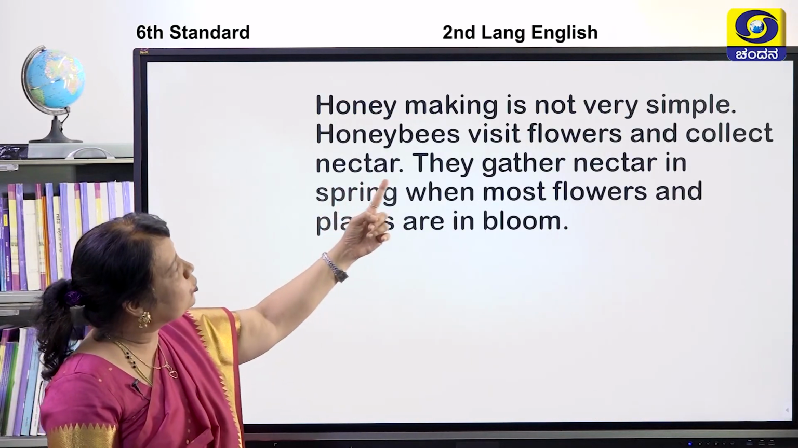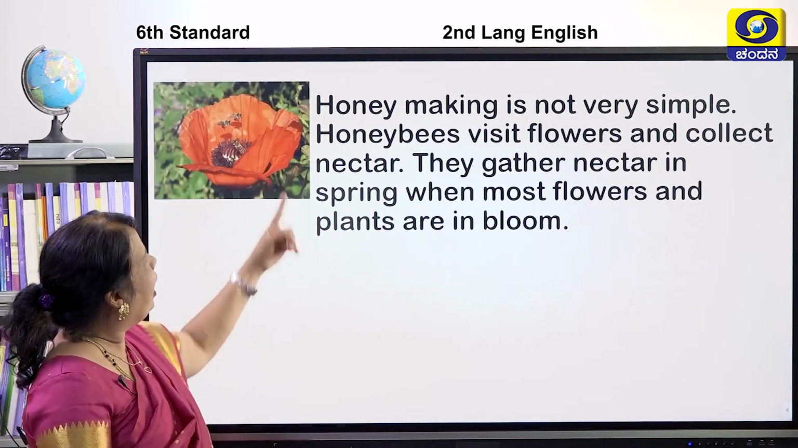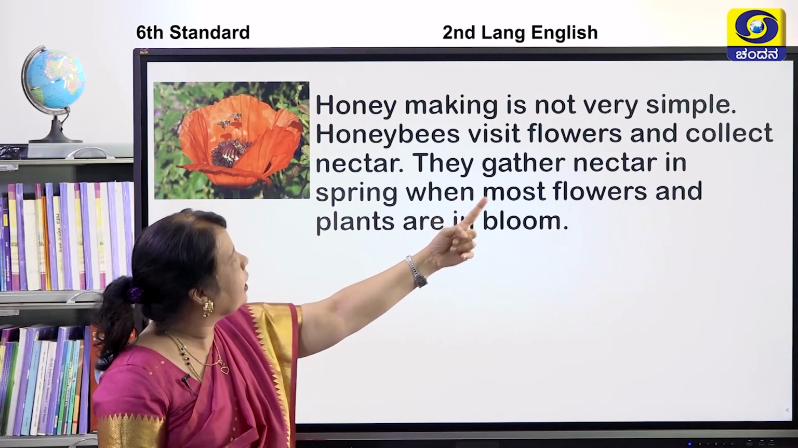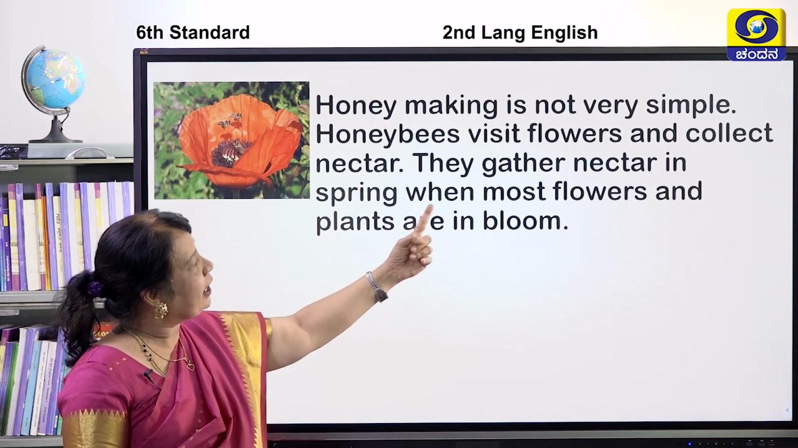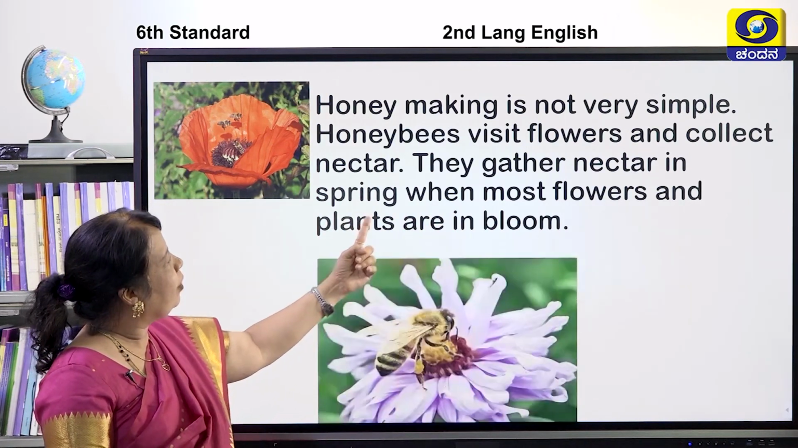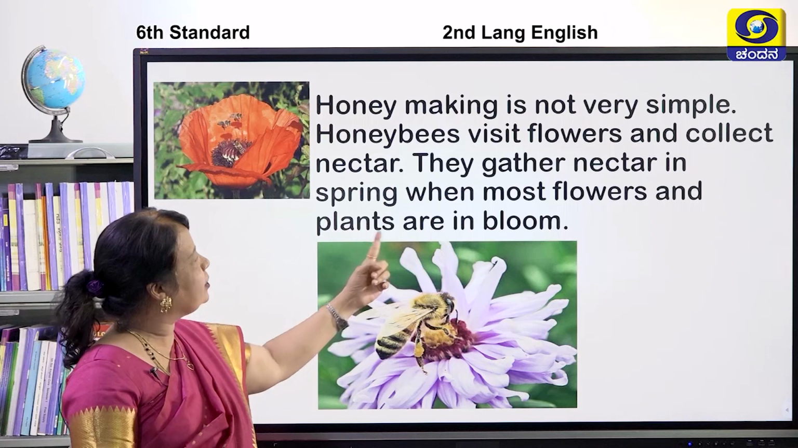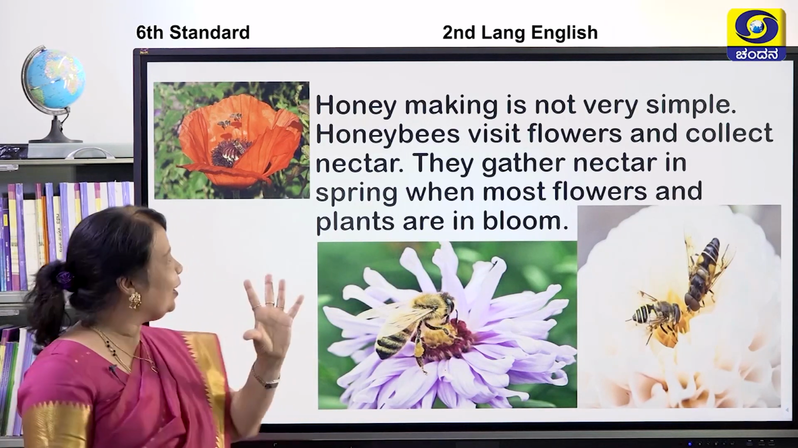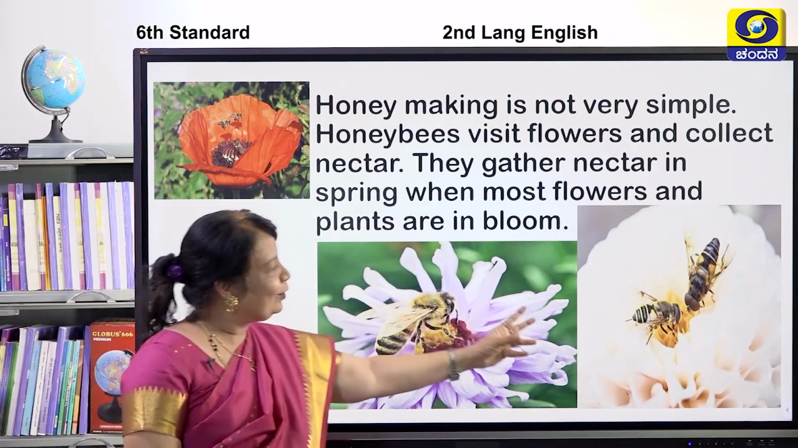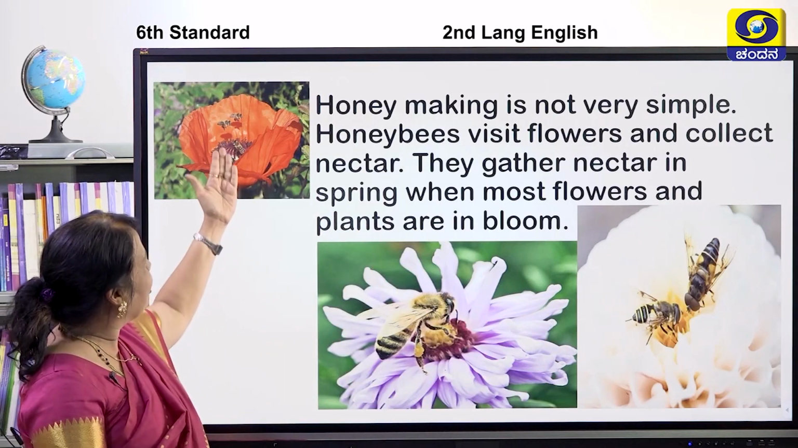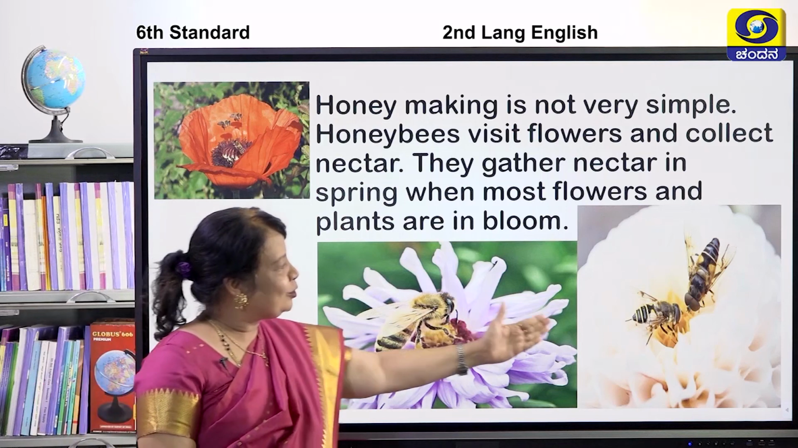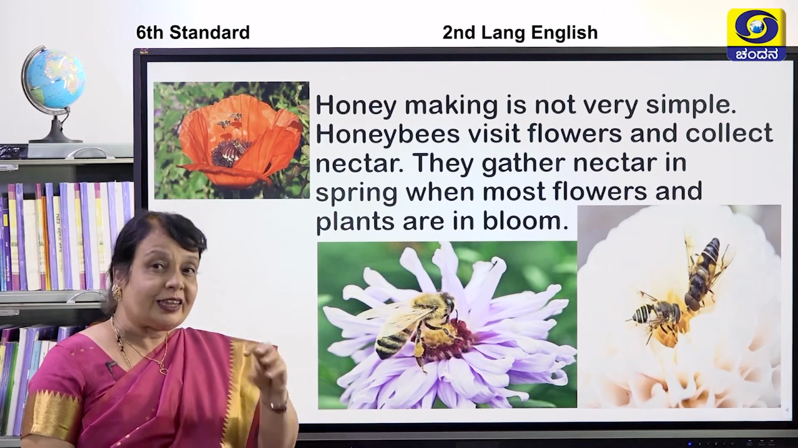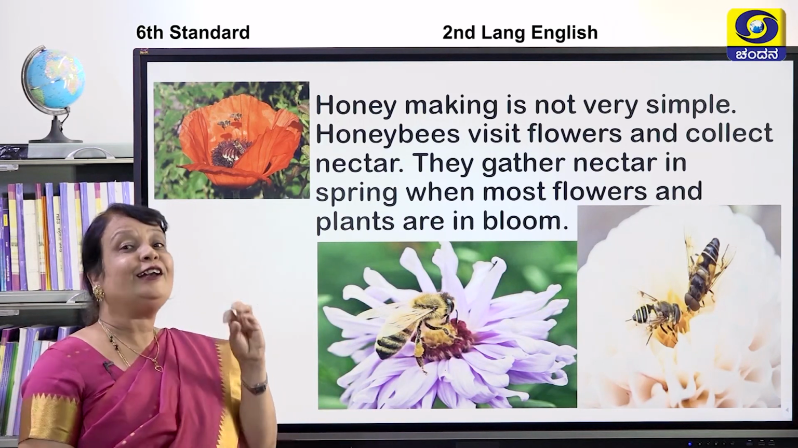Honey making is not very simple. Honey bees visit flowers and collect nectar. They gather nectar in the spring when most flowers and plants are in ಬ್ಲೂಮ್. ಬ್ಲೂಮ್ ಅಂತ ಹೇಳಿದೆ ನಾನು, ಅರಳ್ಕೊಂಡಿದೆ ನೋಡಿ, ಇಲ್ಲೊಂದು ಹೂವು ಇದೆ, ಇಲ್ಲೊಂದಿದೆ, ಹೌದಾ? You can see so many honey bees. Yes, these bees, they are sitting on the flowers. What are they doing? They are sucking the nectar.